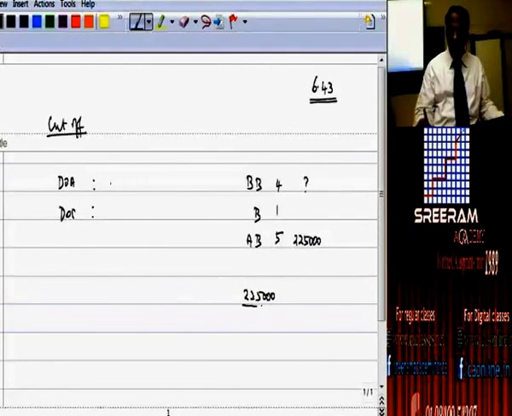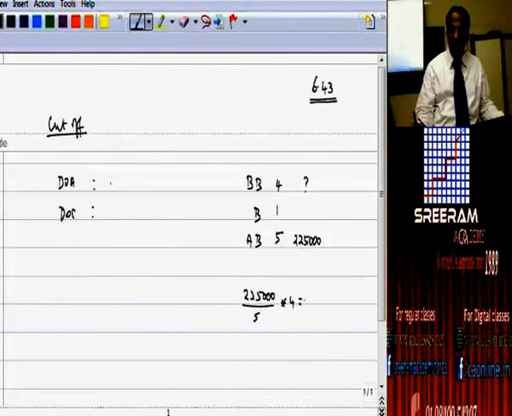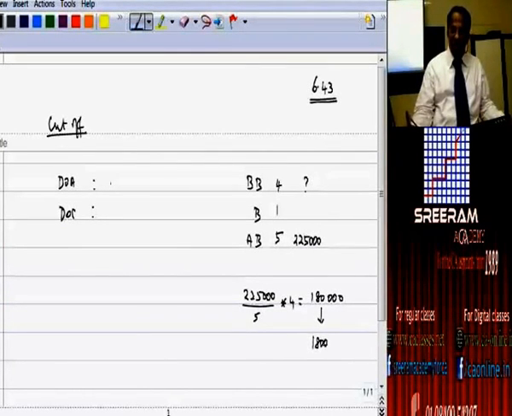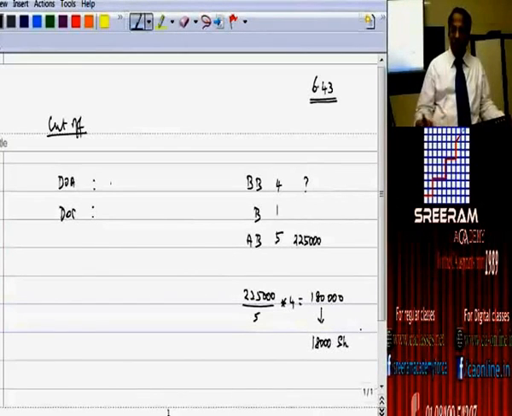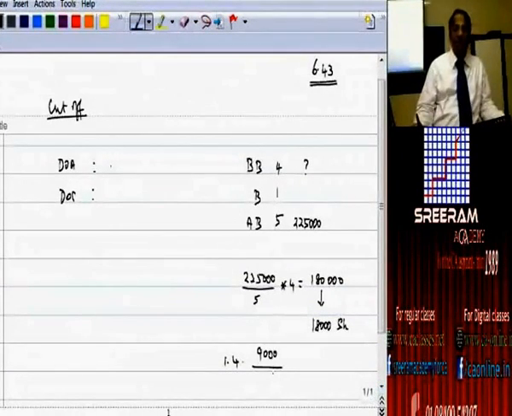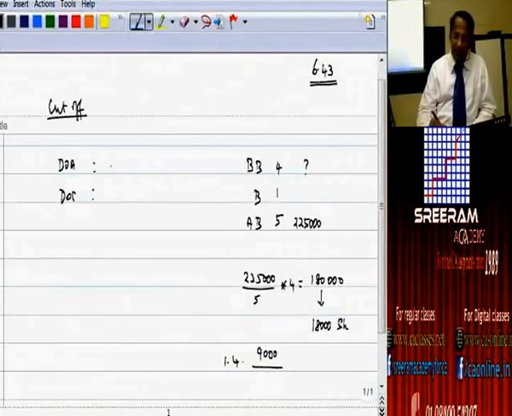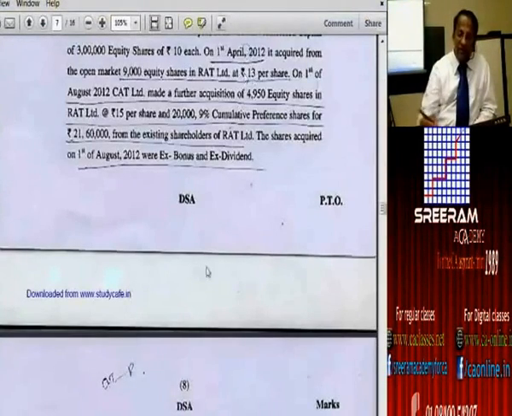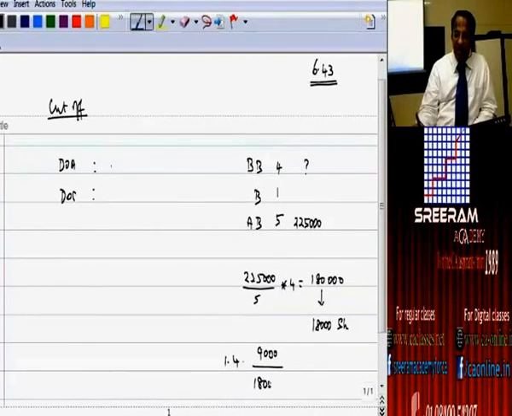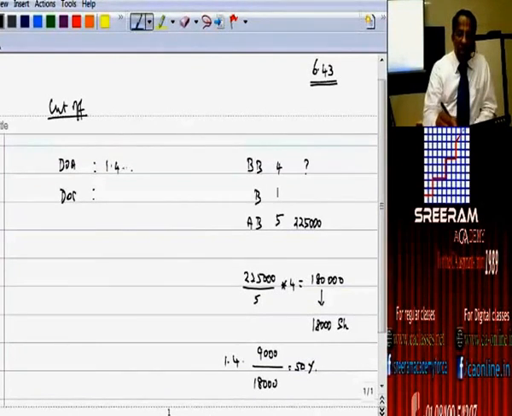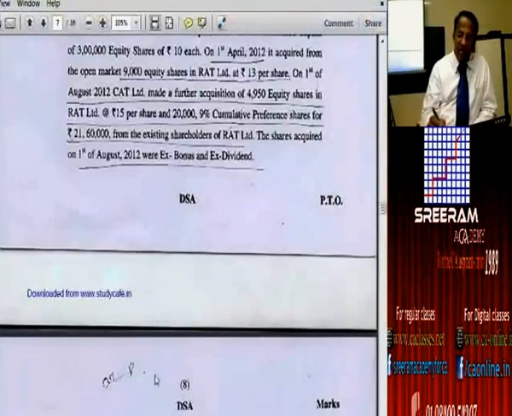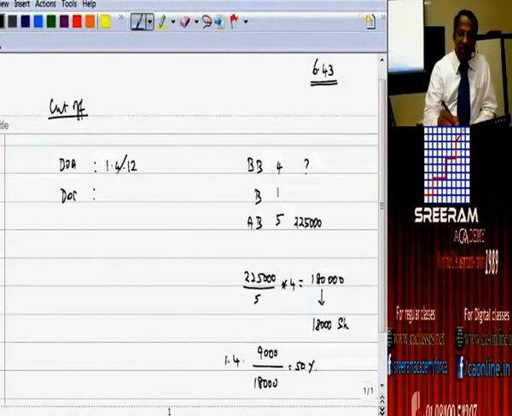2,25,000 divided by 5 multiplied by 4, which comes to 1,80,000, that is 18,000 shares. So, by 1st of April, the parent company, in this case CAT company, bought 9,000 shares at the rate of 13 on 1st of April. On 1st of April, this 9,000 works out to only 50%. So, marking this as the date of acquisition may not be appropriate.